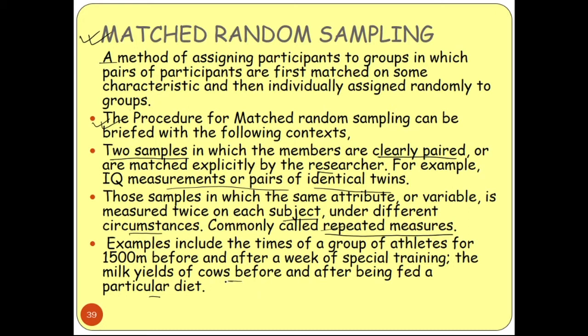So, when you are getting the milk from the cows before diet and after diet, you can get the variations. The situations are different, but your sample value is same, your population is same, but the circumstances are different. Okay. So, you are providing the training: before training you are getting some athletes, and from those athletes you are selecting some athletes after training. So that means your subjects are same, but the surroundings are different. Okay. So, these are the examples of matched random sampling.